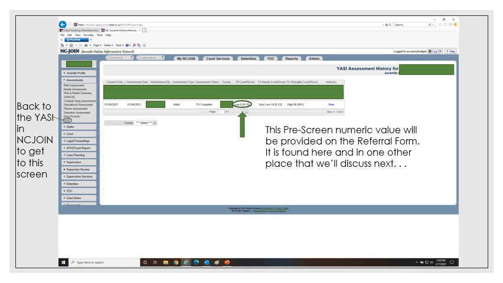At this point, I just want to remind you that the pre-screen numeric value is found here and in one other place in NC Join that we'll show you in just a minute. And with much gratitude, I thank our court services partners who actually pointed this out to us and helped us to figure this out, because I think it's important for you to also know where this is found and where this resides.